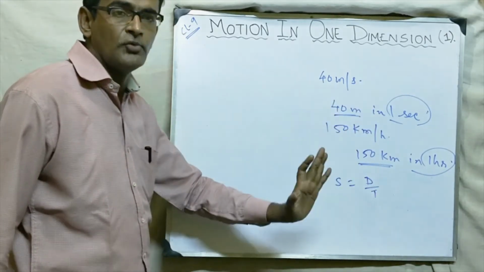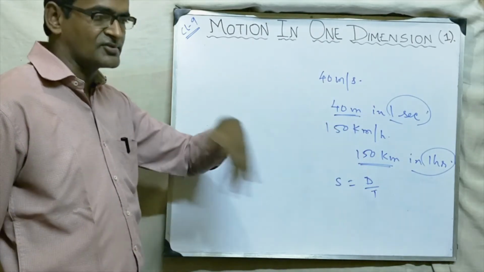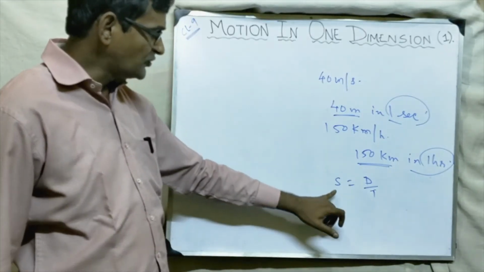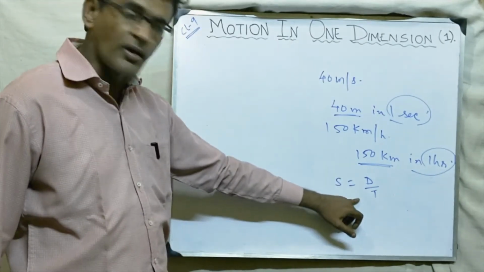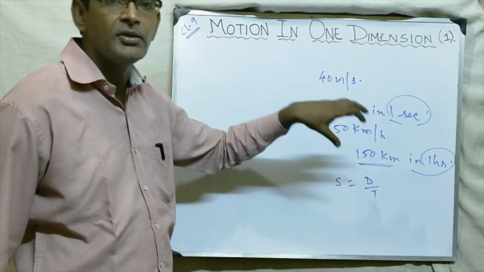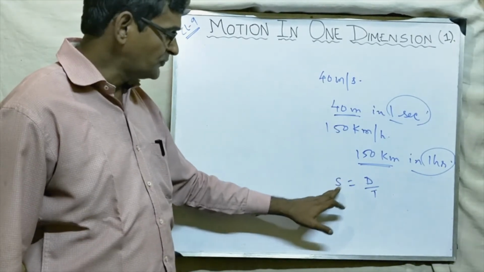In case of non-uniform speed, we have some 3 formulas extra that we will study in the next video, equations of motion. So for the time being, speed equal to distance by time. But when will we apply this formula? Only in case of uniform motion. Keep it in mind. Done. Speed, distance by time.